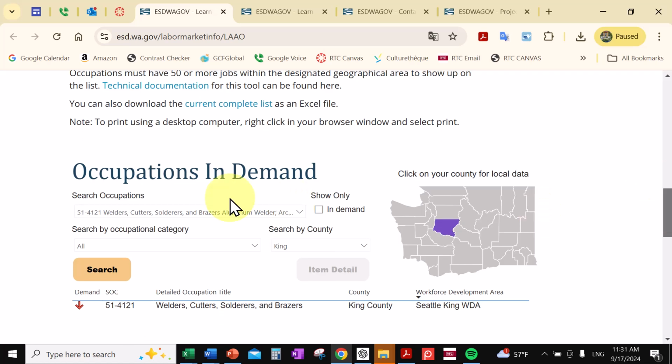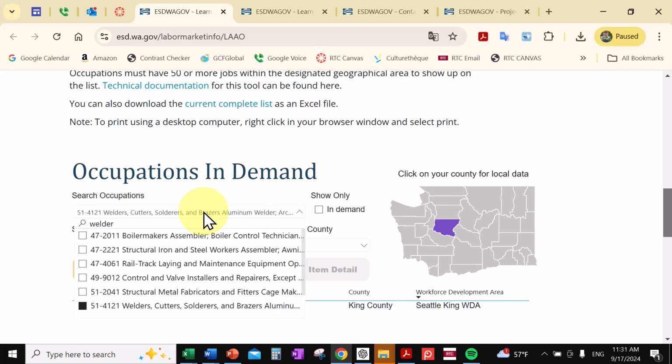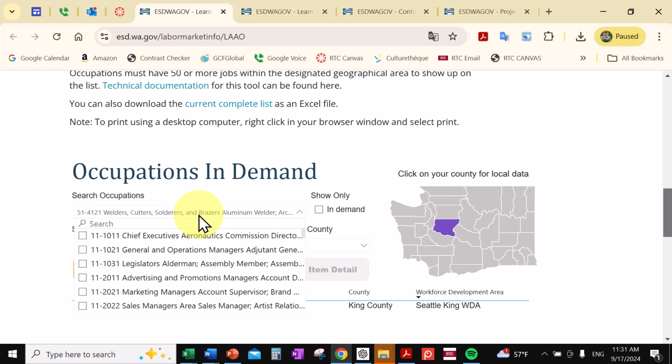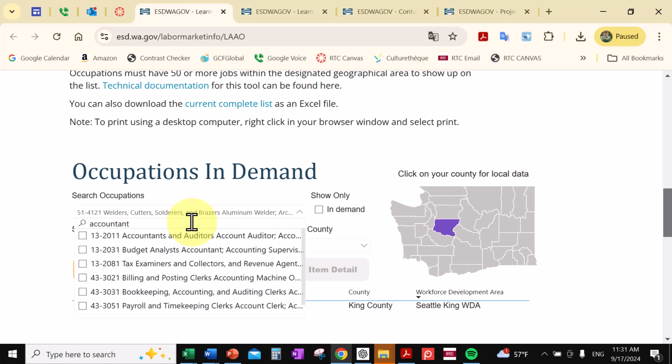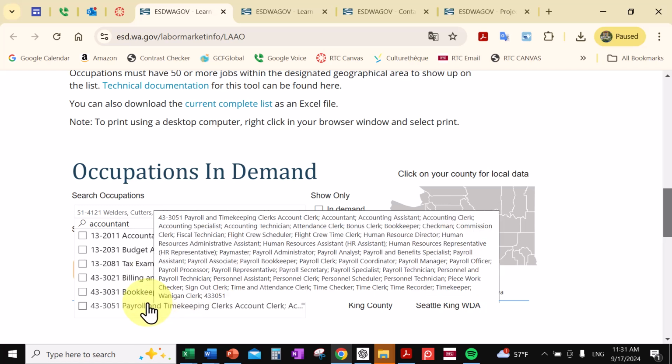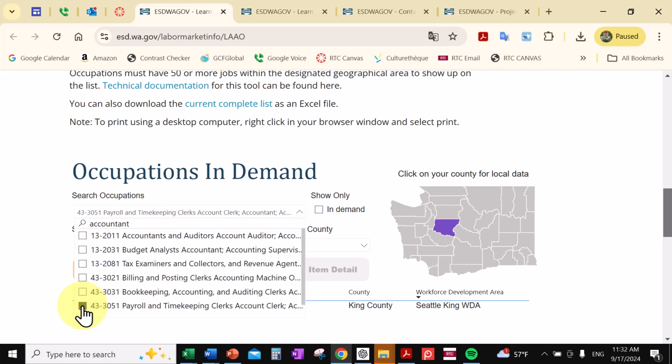Let's pick, I'm going to pick like accountant. And I had to click in there a couple times. It's really a touchy web page. They could have made the bars a little bit bigger and had a better interface, I think, but accountant and auditors, and there's all these different ones like a billing and posting and a bookkeeping and a payroll person. Let's just look at payroll.